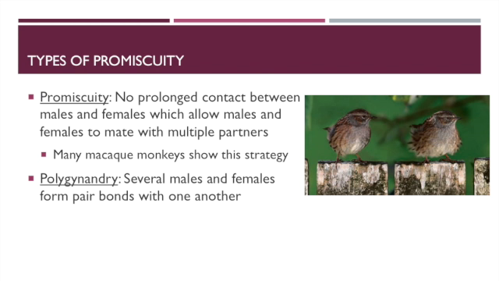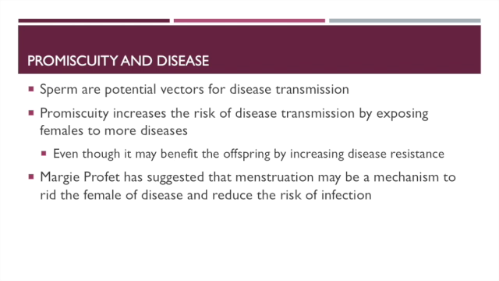There's also polygynandry. This is where you've got several males and females who form pair bonds with one another. The great example of this are the dunnocks, shown here. So in dunnocks, males and females have overlapping territories, and usually two males and two females will form a pair bond together. So you've got four individuals who all mate with one another, protect territories, get resources, feed offspring. They all essentially help one another out. So they sort of live in this communal environment, helping one another to raise offspring.